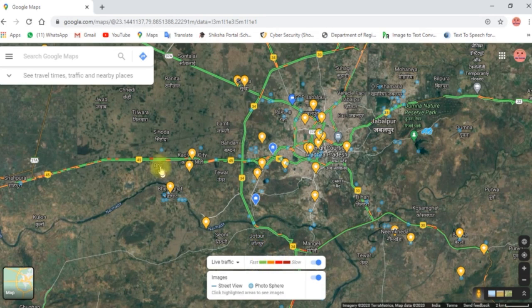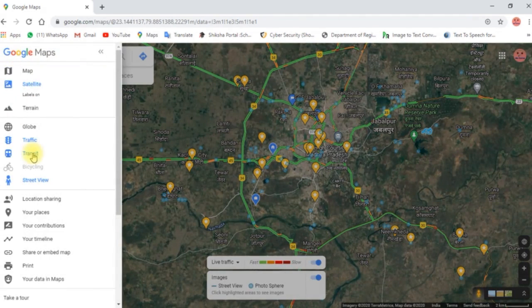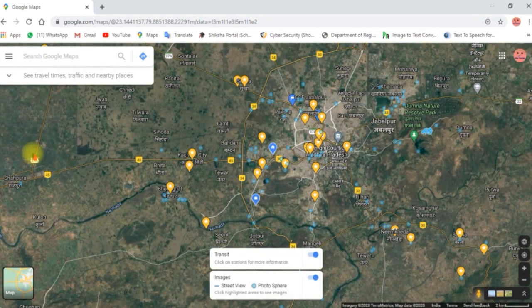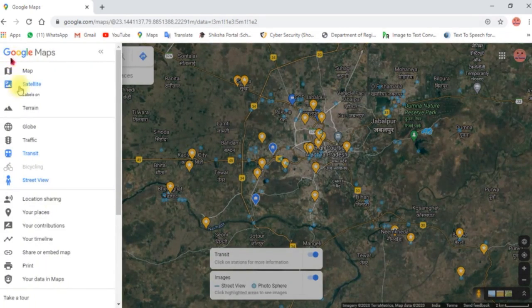This way you can see the traffic details also. Then for transit, we can see on which route the trains and buses are running. You can also share the location by using the location sharing option.